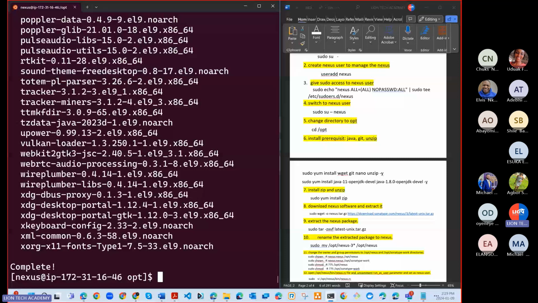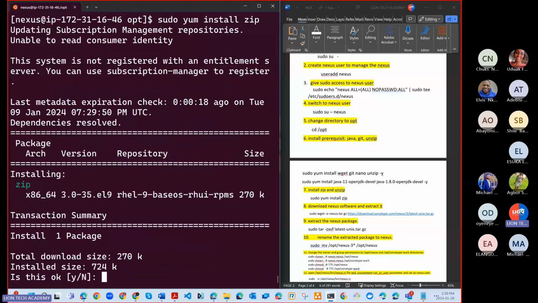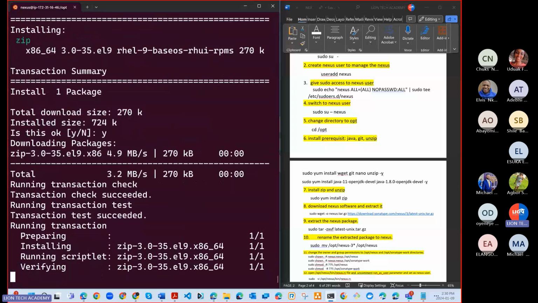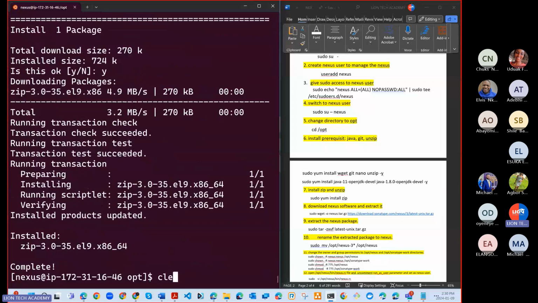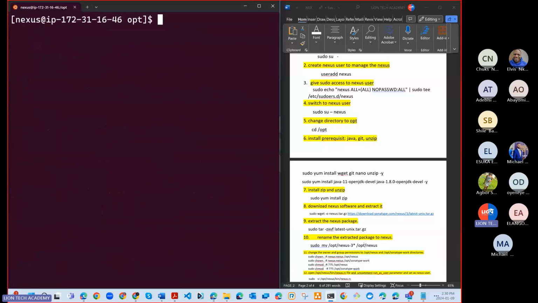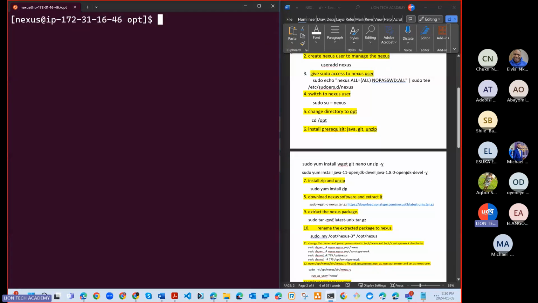Of course, we can also install sudo what? Yum install zip. There we go. So you can see that's done. Now it says what? Step number 8. Let us now download the Nexus application itself.